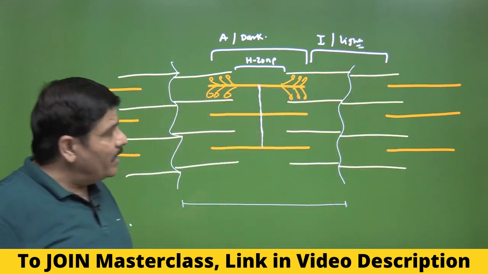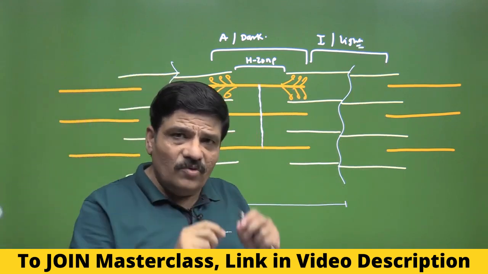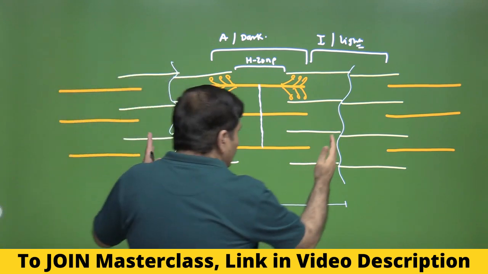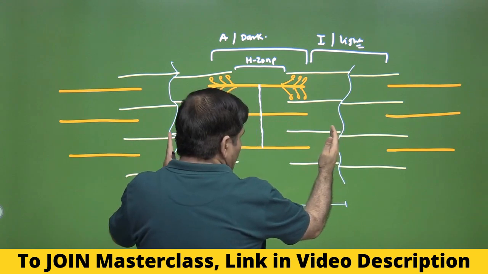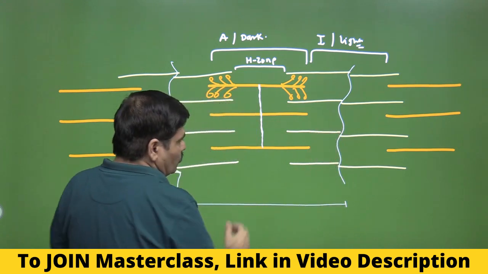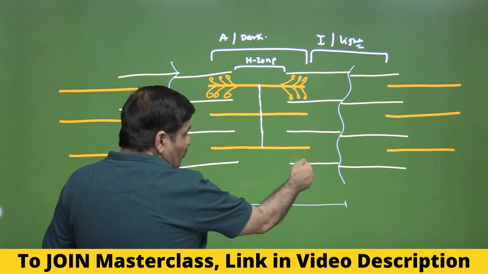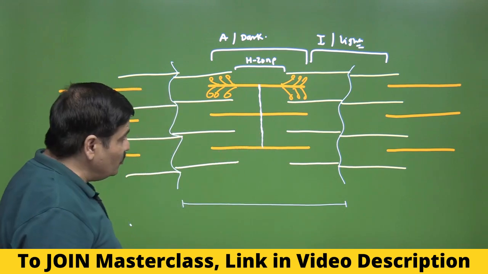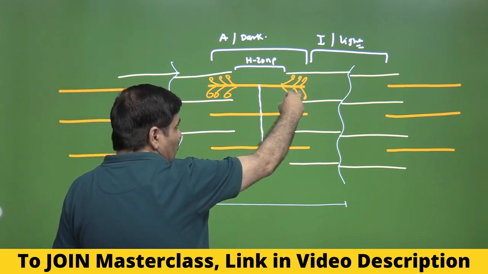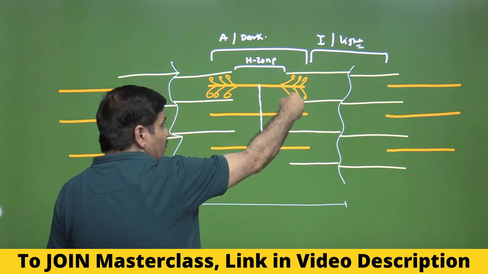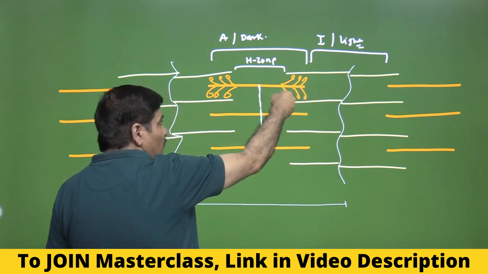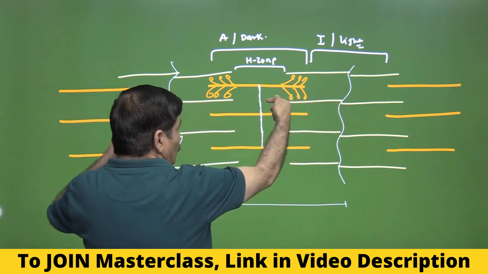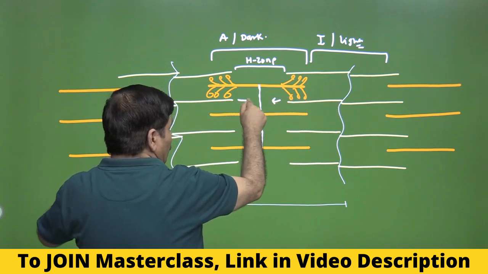Since you have already read the chapter, let me give you a question right here. What happens during muscle contraction is that the length of the sarcomere decreases. As you can easily understand, the actin filaments slide under the myosin, which is called the sliding filament theory. The myosin heads bind to the active sites and pull the actin filaments towards the M line. From this end, this actin filament will be pulled in this direction and this one in that direction.